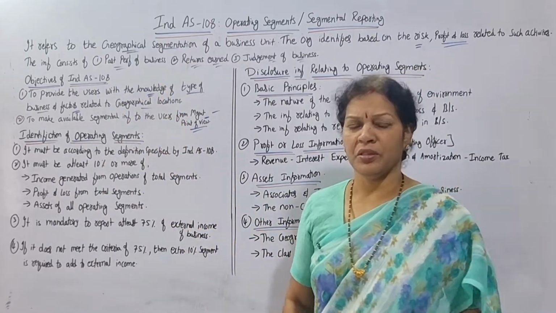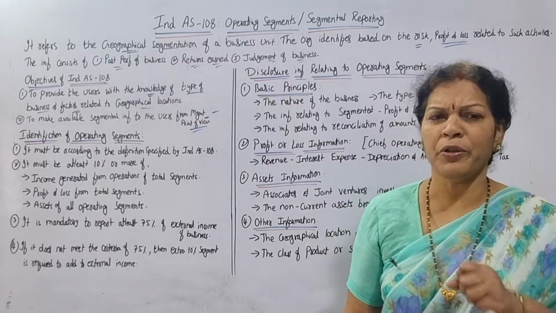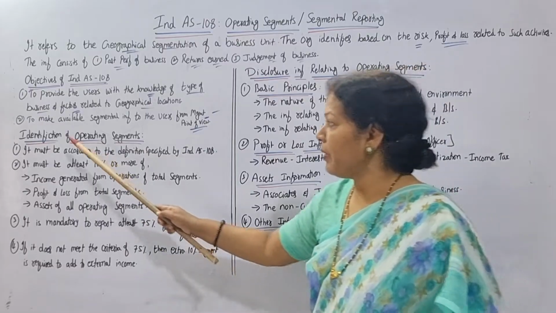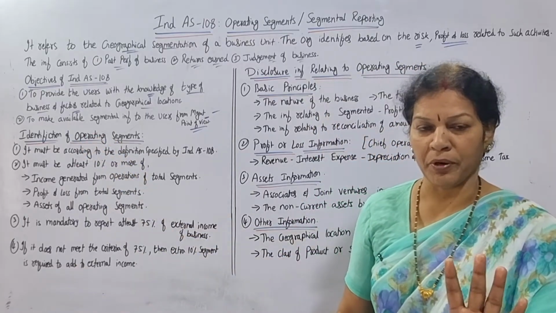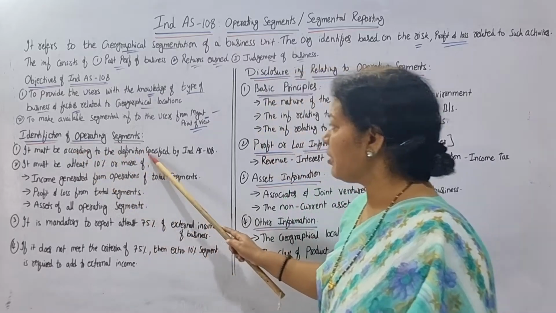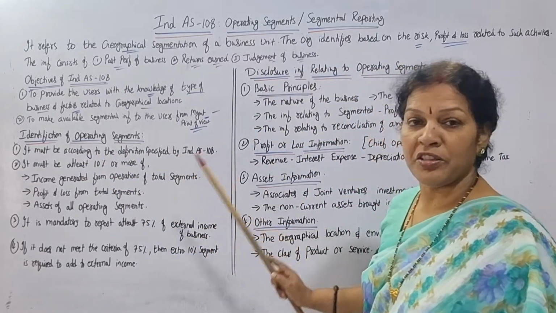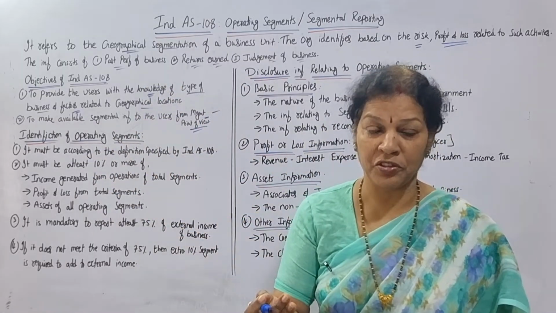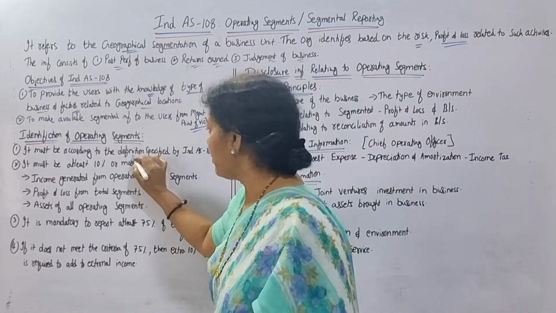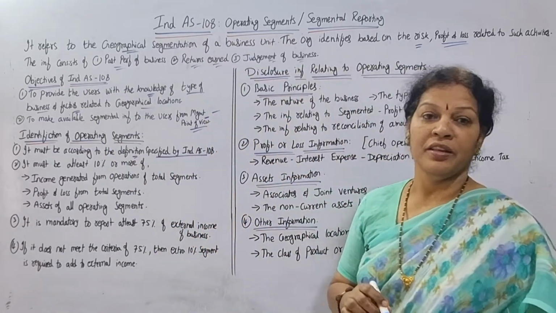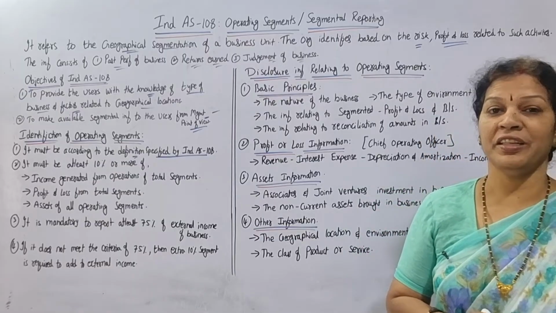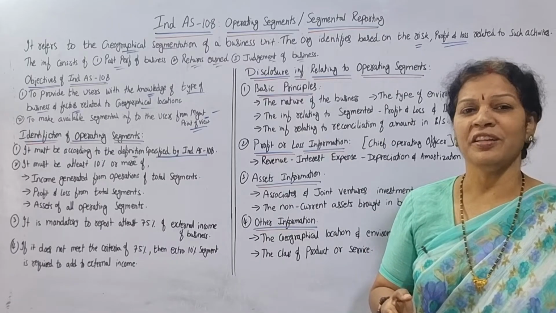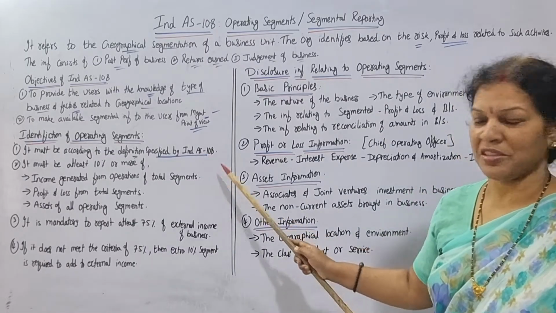Next, identification of operating segments. How do you go for the segmentation of the operating system? For that, there are four points you have to remember. First, it must be according to the definition specified by Indian Accounting Standard 108. If we are going for segmentation of operations, we have to follow the definition specified by Ind AS 108.